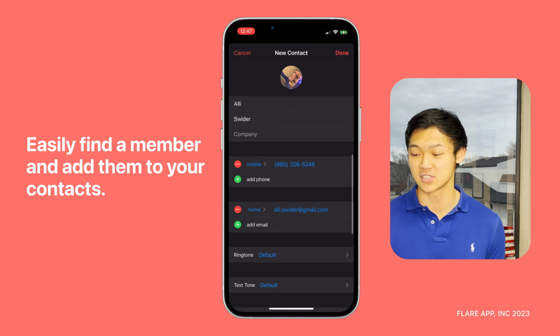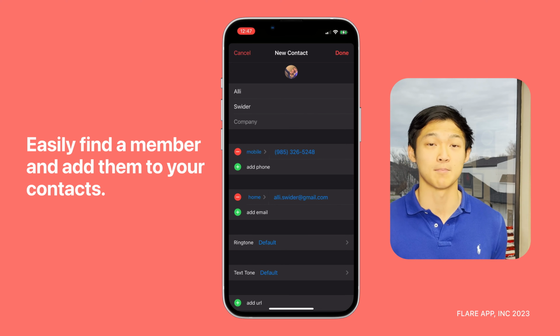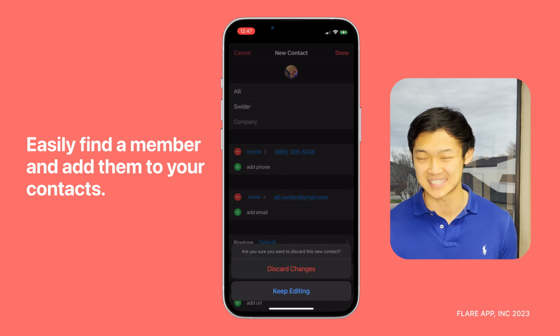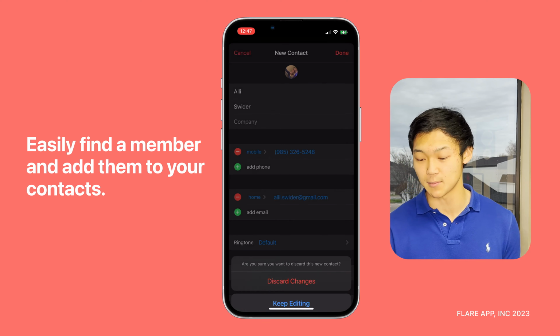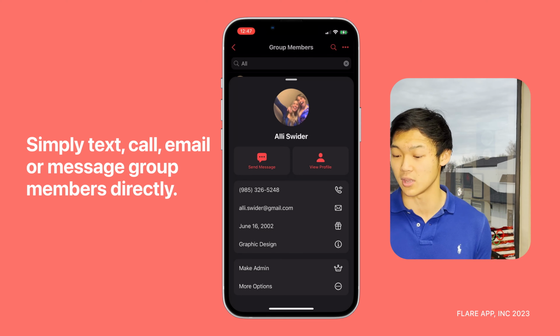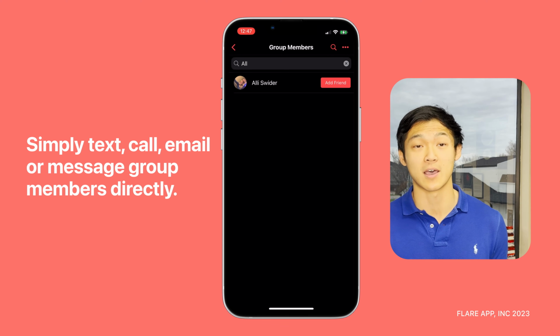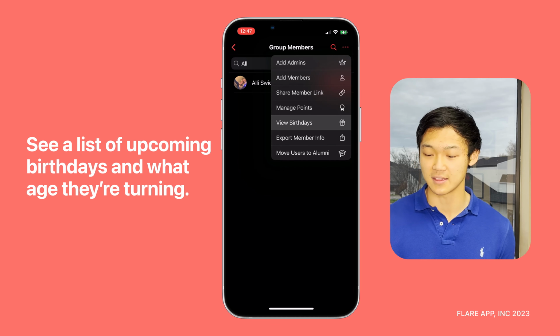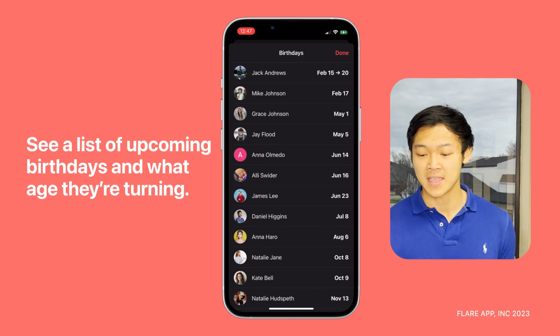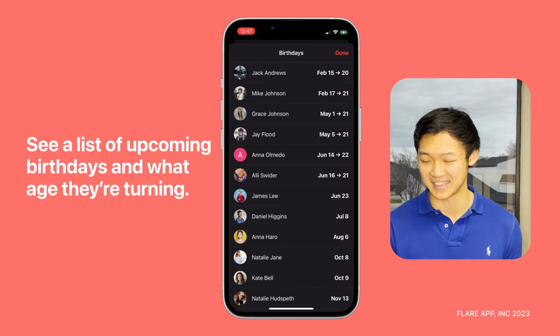And within a tap of a button, you can now add this person to your phone's contact list like this. This autofills their name, picture, phone number, email, and you just press the done button and boom, it saves directly to your phone's contact list. If you need to get a hold of somebody right away, you can just text them straight through the app. You can call them. It opens up the call icon. You can email their email, and you can DM them through the app as well. You can also get a list of upcoming birthdays, and you can tap on people's names to see what age they're turning on their birthday, like this.